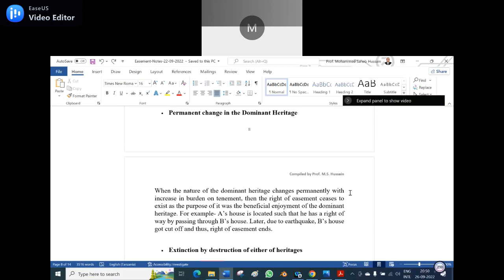A's house is located such that he has a right of way by passing through B's house. Then A is a dominant heritage and B is a servient heritage. Am I right? Yes, sir.